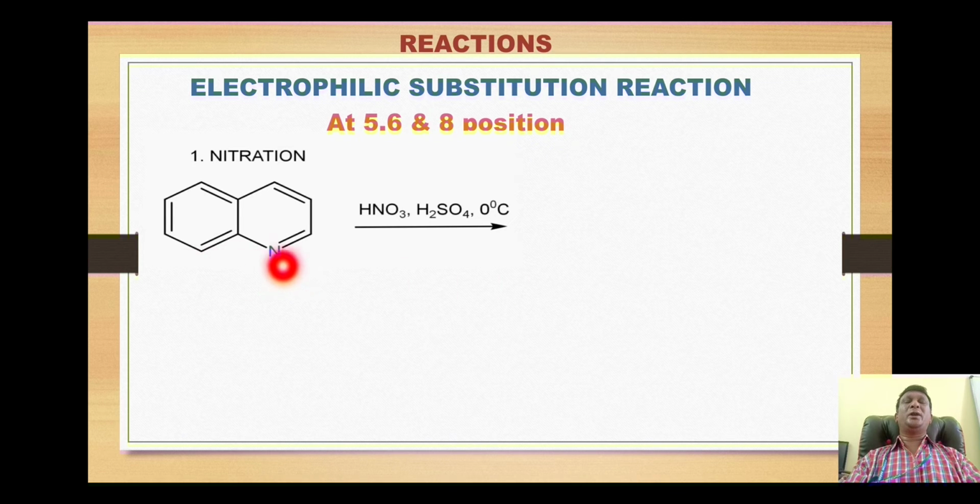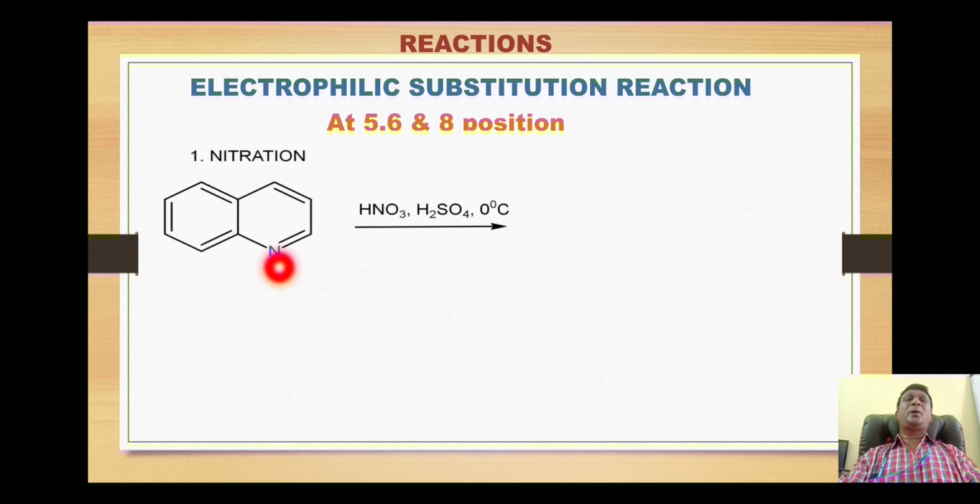If we look at quinoline, here is a benzene ring and here is a pyridine ring. The nitrogen attracts the electrons of this pyridine ring. That's why the electron density is very low on the pyridine ring. The electron density is high on the benzene ring. So any electrophile will attack on this benzene ring. Now the question is, on what position will the electrophile attack? Now if we look at the position of nitrogen, this is the para position and it is position number 6. This is the ortho position and it is position number 8.